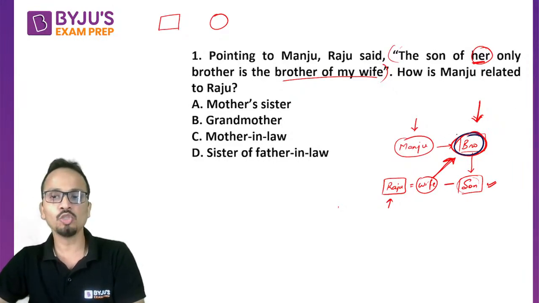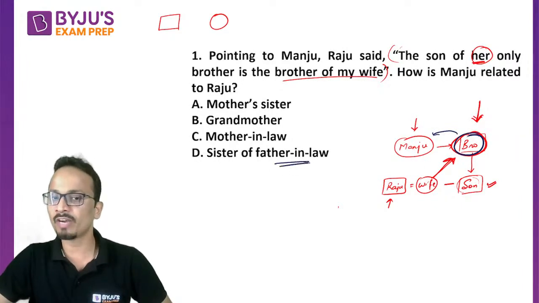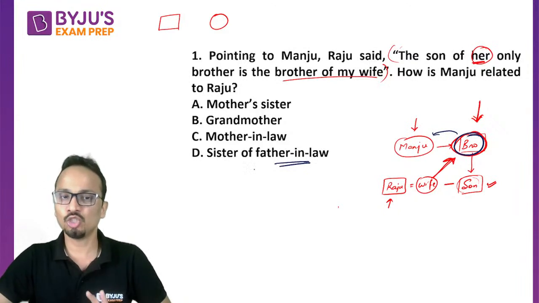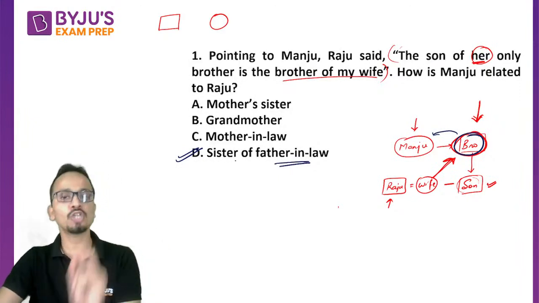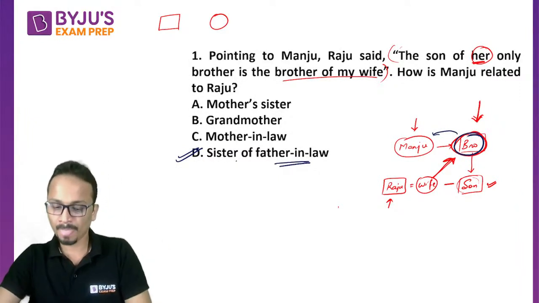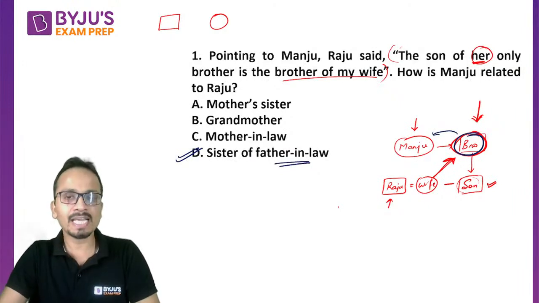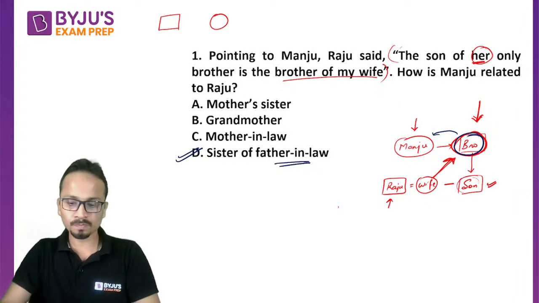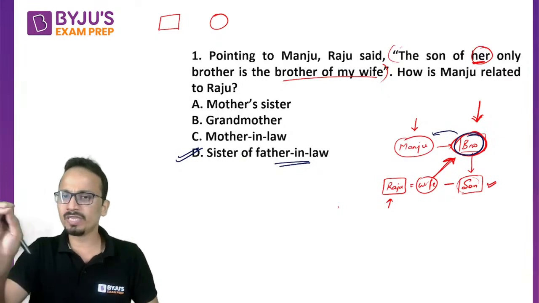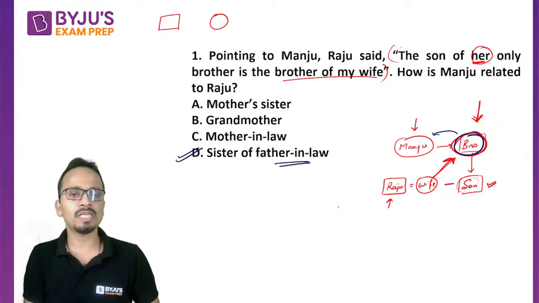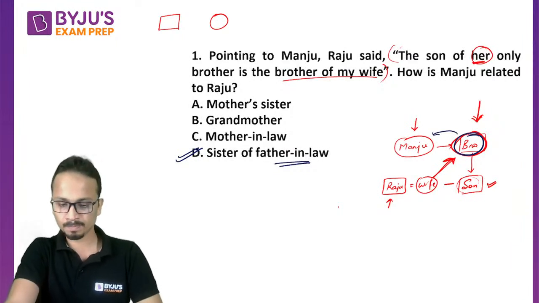Okay, now who is Manju? Manju is the sister of this person. So Raju's wife's father will be the father-in-law of Raju. Okay, so Manju is the sister of the father-in-law. So the correct answer should be, in this case, sister of the father-in-law. All right. Am I clear with this explanation? Yes or no? Come on, please write yes or no if all of you are clear with this diagram that I have made as well as the explanation that I have given.